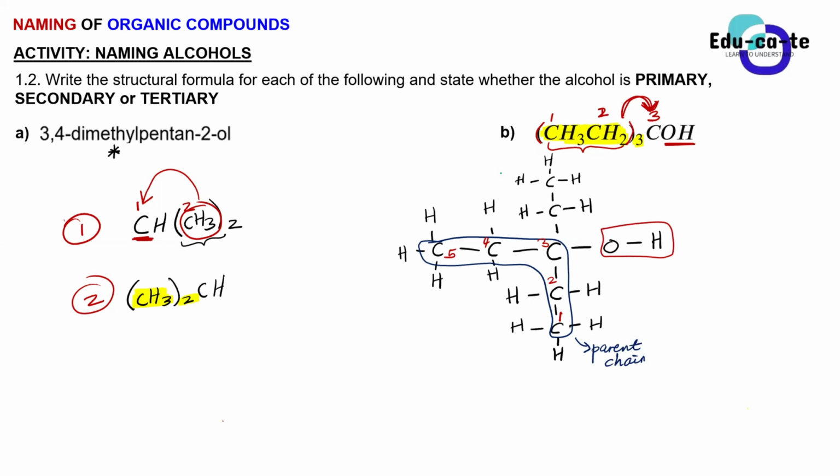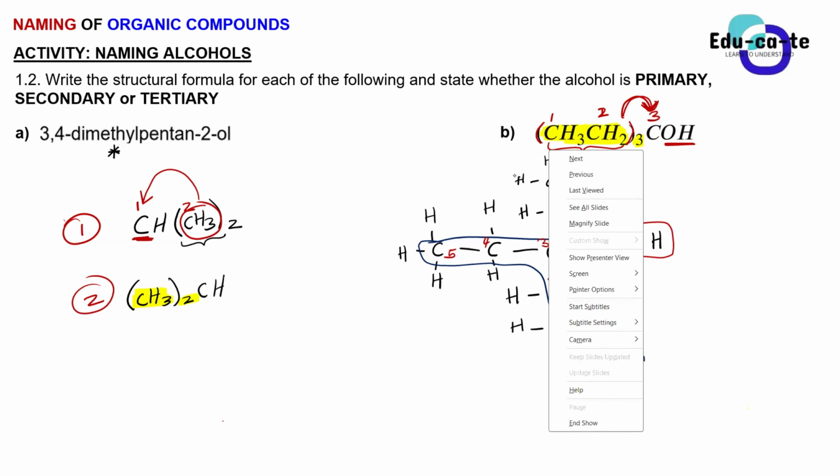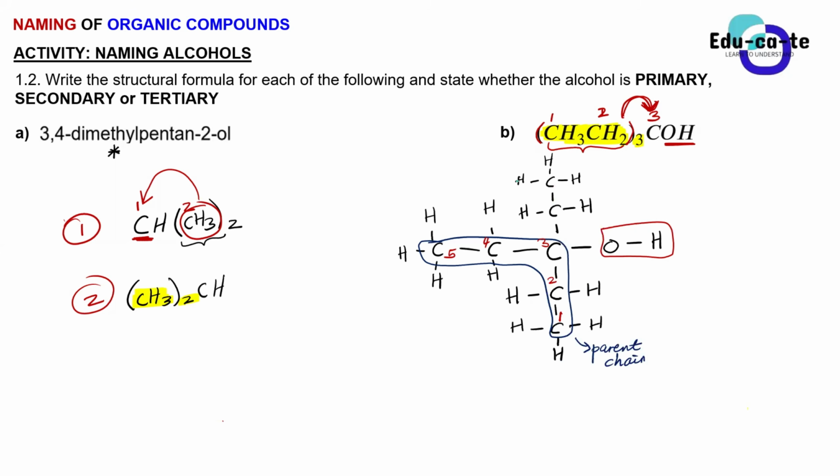We have ethyl, on carbon number 3, and alcohol. Okay, alcohol is not a substituent, it's a functional group. Please never make the mistake. On carbon number 3, we have 2 carbons that are not part of the parent chain. So it's 2 carbons and 5 hydrogens. Do you guys see that? 2 carbons bonded to 5 hydrogens in total.